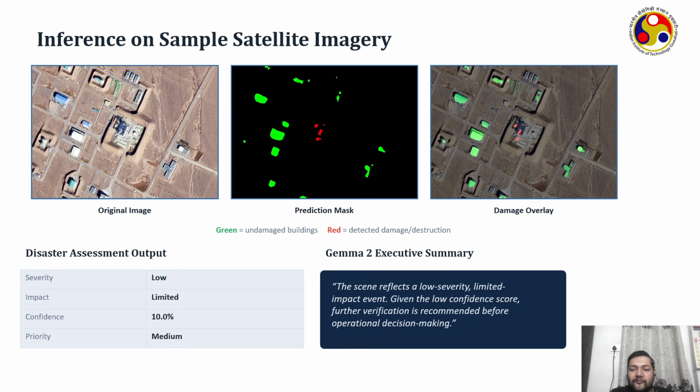The right image is known as the damage overlay, the prediction on the original satellite image, making the detected damage easier to interpret. For this sample, the disaster assessment engine classified the scene as low severity with limited impact, a confidence score of 10%, and medium priority. The structured assessment was then passed to Gemma 2, which generated an executive summary recommending additional verification before operational decision making due to the low confidence score.